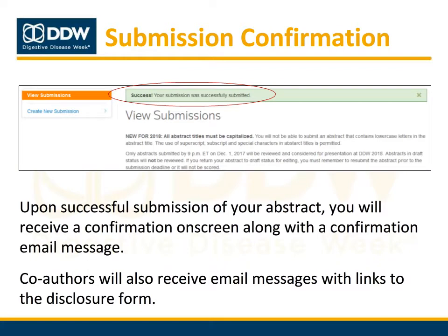After your abstract is successfully submitted, you'll see a confirmation on screen. You will also receive an email message confirming the submission. All co-authors will also receive email messages informing them that they have been added to a submission. These messages will contain links co-authors can use to complete their disclosures.